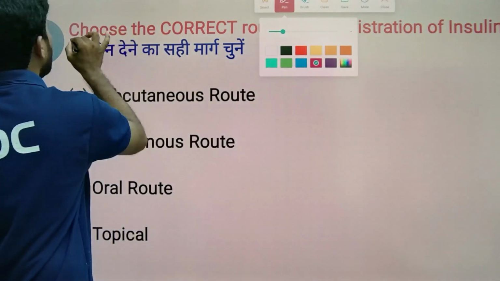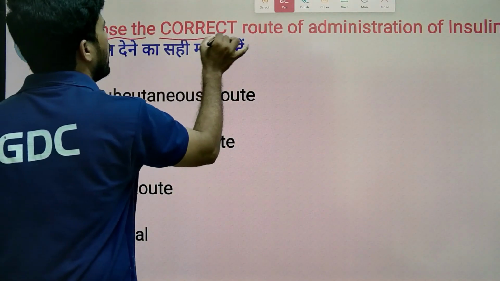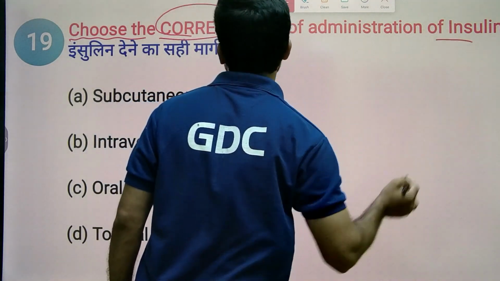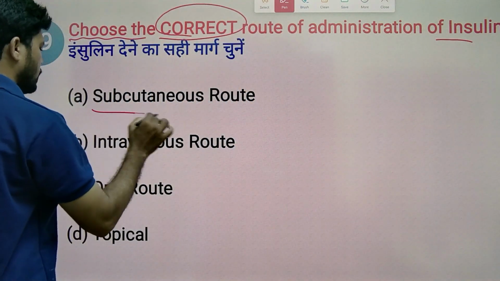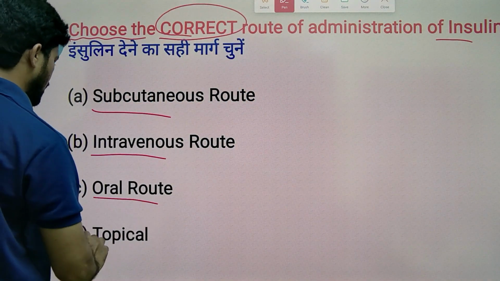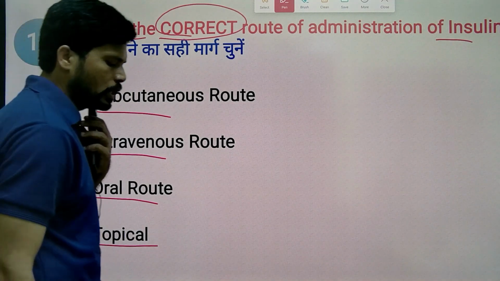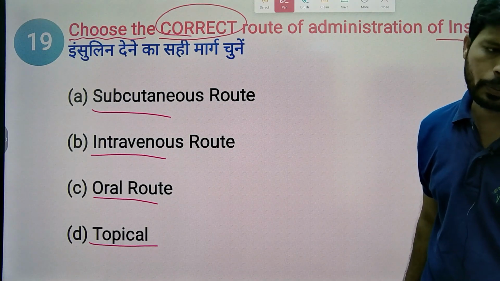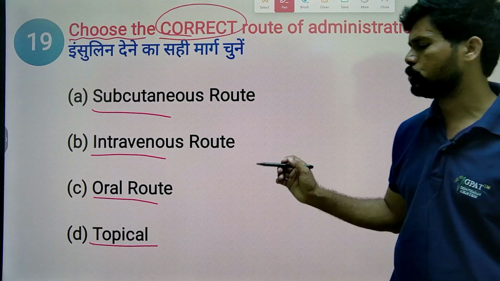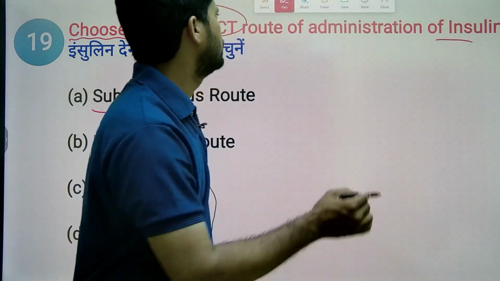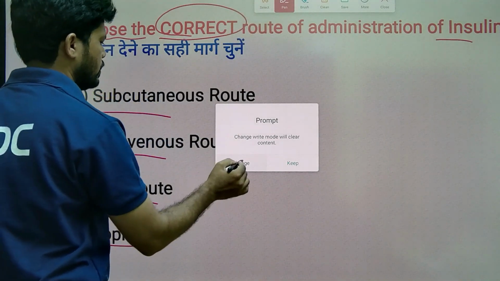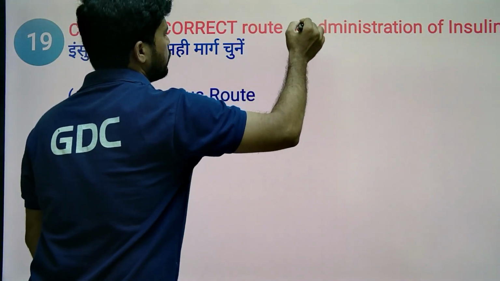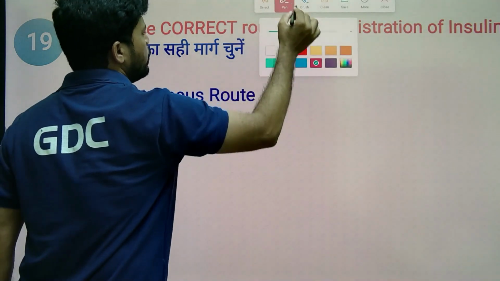Next MCQ. Choose the correct route of administration of insulin: subcutaneous, intravenous, oral, or topical. I hope you know the answer already. Insulin is generally taken by the subcutaneous route of administration. Through the subcutaneous route, insulin is given for the treatment of diabetes.